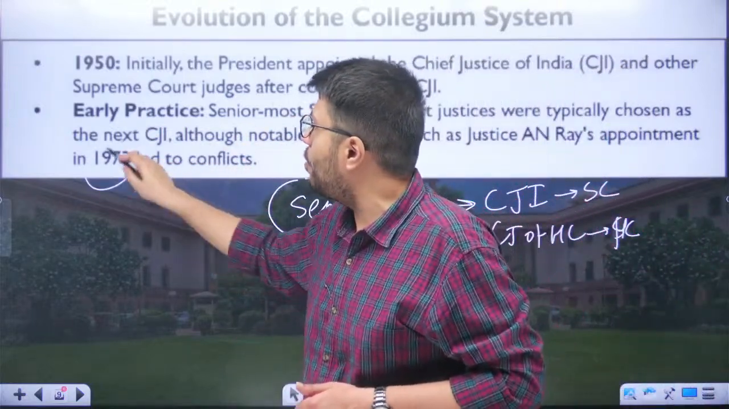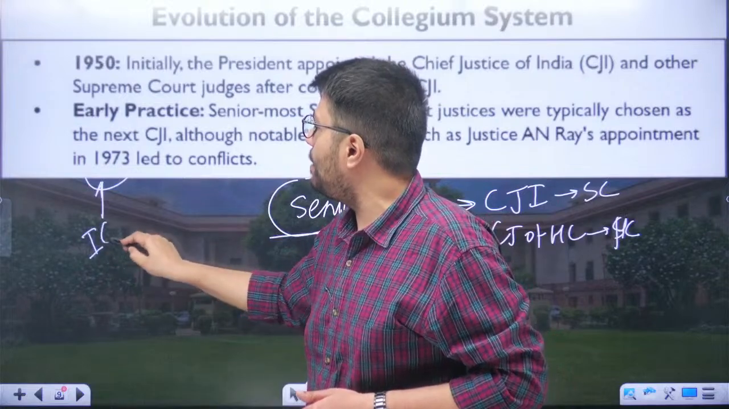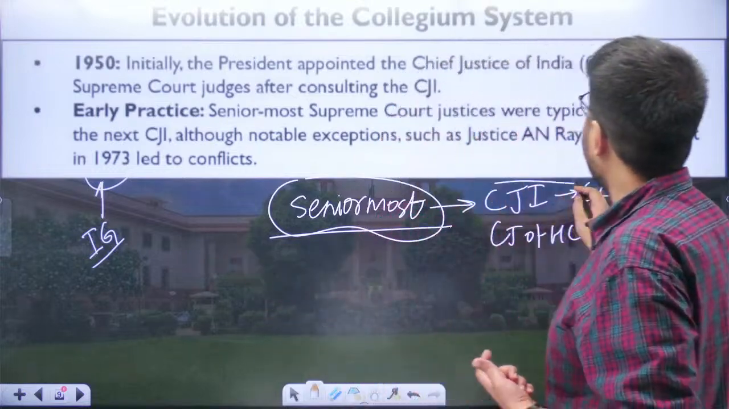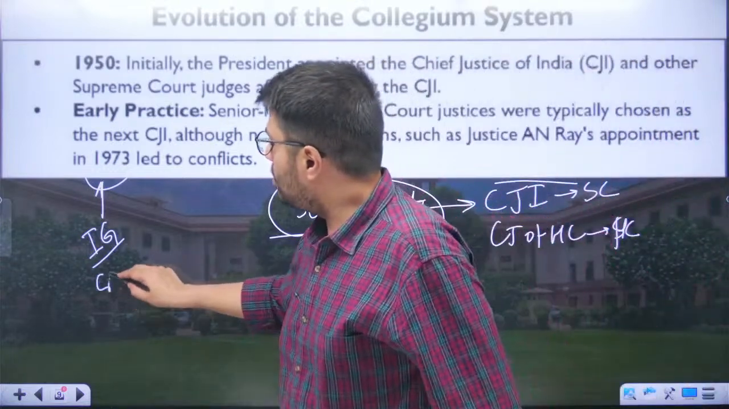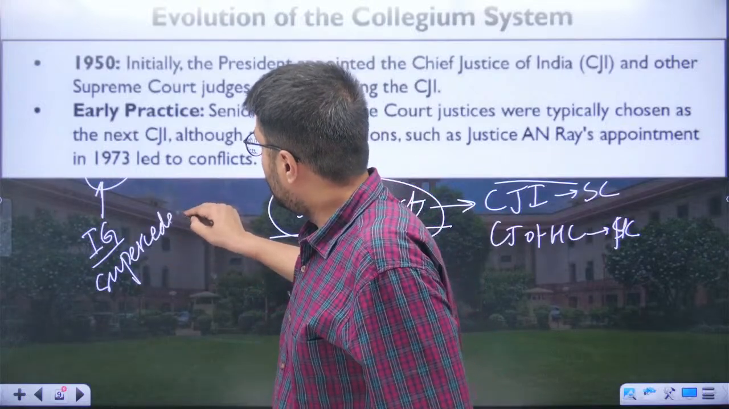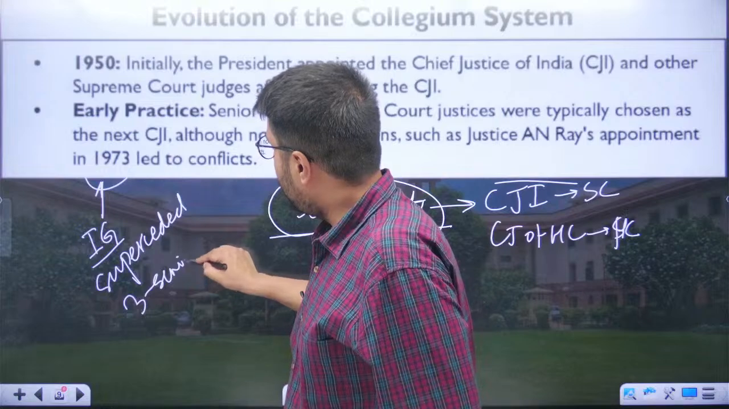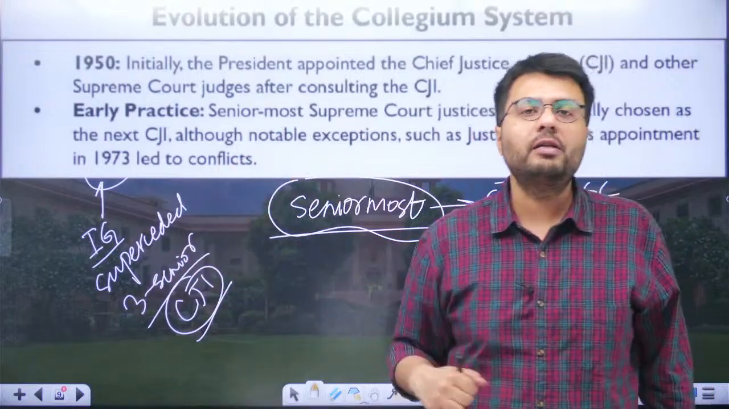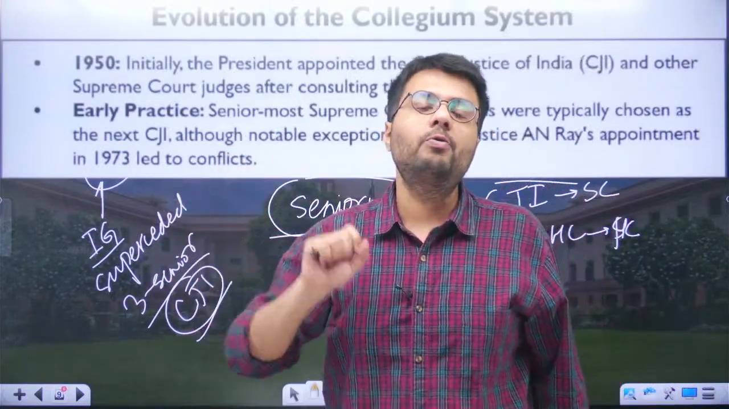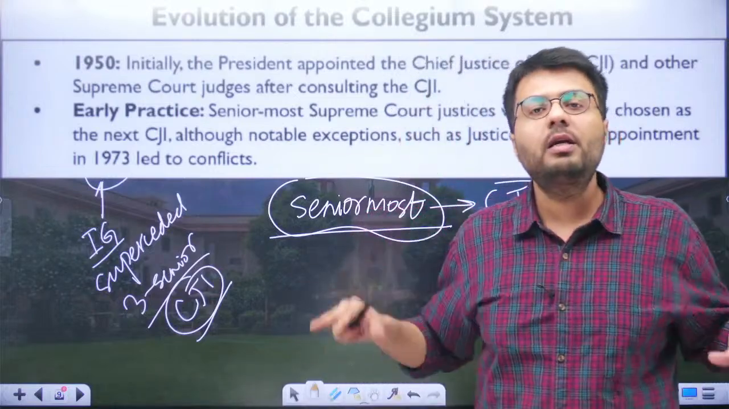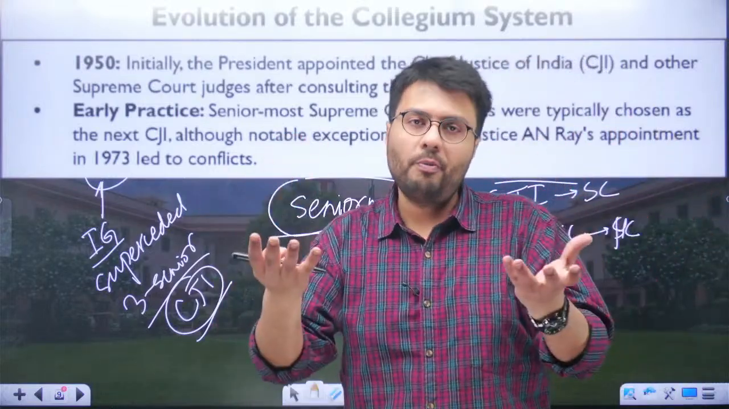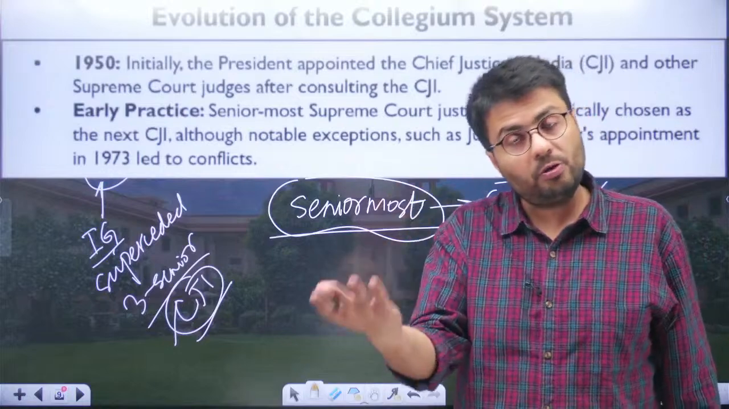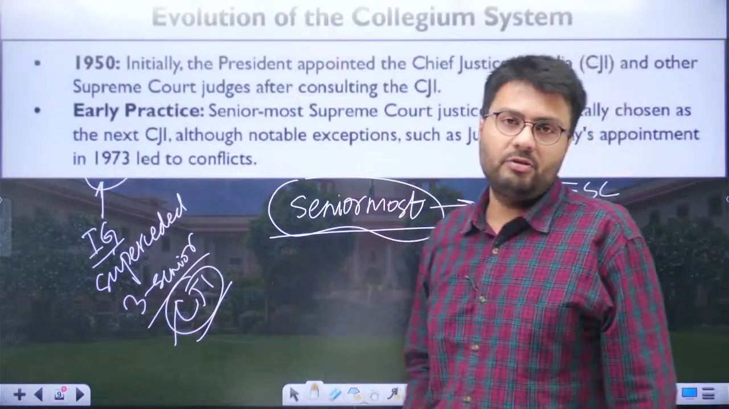In 1973, what happened was that Mrs. Indira Gandhi was the Prime Minister of India, and she superseded 3 senior most judges to appoint Justice A.N. Ray as the next Chief Justice of India. So she superseded 3 senior most judges to appoint another justice as the Chief Justice of India, and this tilted the favor of appointment in favor of the executive. Now the executive was deciding who to appoint, who not to appoint. So the harmonious relationship between judiciary and executive in terms of appointment got disturbed because Mrs. Indira Gandhi chose to appoint the 4th senior most judge, not the senior most judge of the Supreme Court, as the next Chief Justice of India.